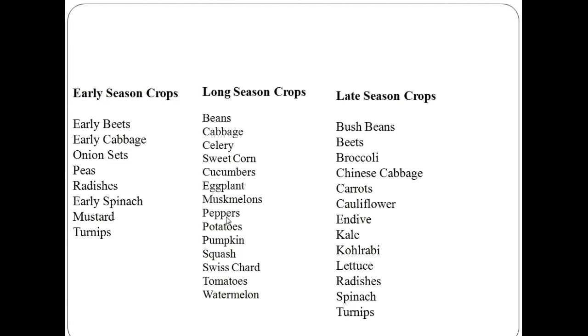when this awareness is most badly needed. It is important that we plant at the right time of the year for each crop for optimum yield. A large variety of crops are grown to meet the requirement of the growing population. We can grow many different types of vegetable crops throughout the year. These crops are classified as early season crops, long season crops, and late season crops. So, these are some of the crops which are produced in a particular period of season.